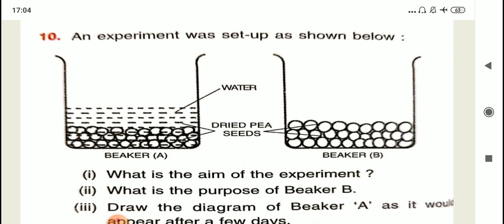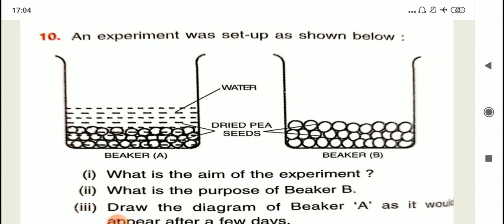In beaker A the pea seeds are almost submerged in water, and in beaker B there is no water. So you have to tell what the aim of the experiment is. Just now, children, we have discussed 4 experiments, so you can very easily tell what the aim of the experiment is in this case and why beaker B is taken.